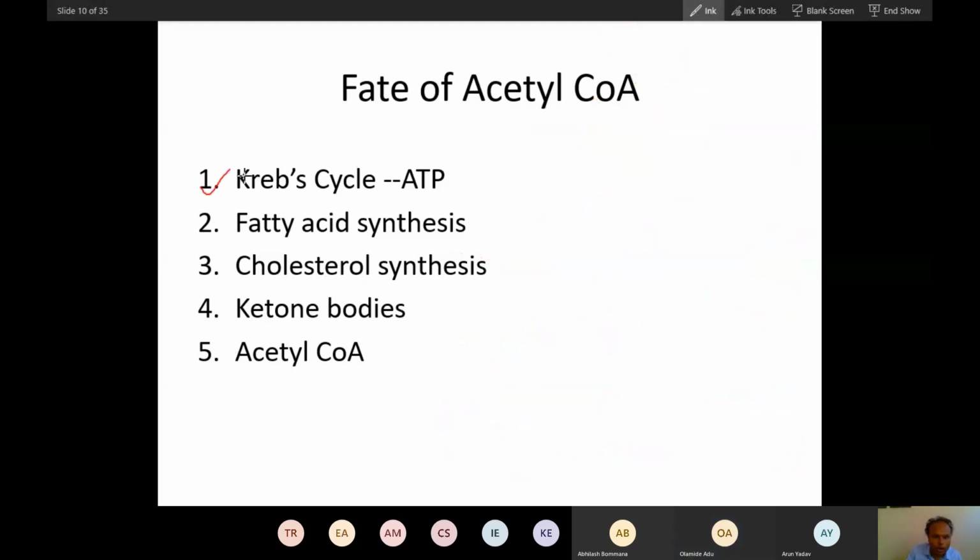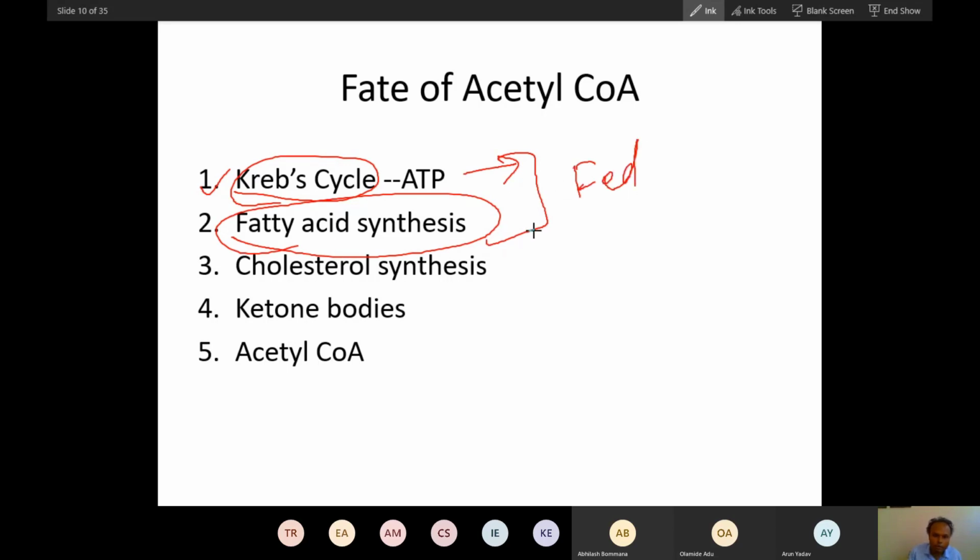Now, you have already seen the Krebs cycle. The sources we have talked about, and the fate also. The fate of acetyl coenzyme is to produce ATP, and also fatty acid synthesis during fed condition. In fed condition, acetyl coenzyme will produce fatty acid. Also in fed condition only it will produce cholesterol, and in fasting condition it will produce ketone body. So these are the fates of acetyl coenzyme.